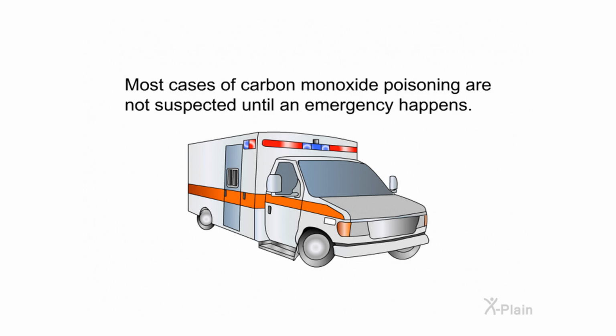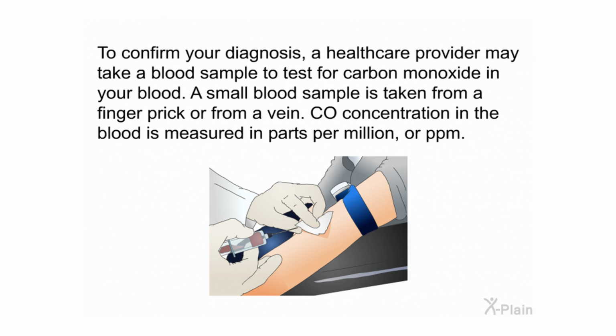Diagnosis. Most cases of carbon monoxide poisoning are not suspected until an emergency happens. To confirm your diagnosis, a healthcare provider may take a blood sample to test for carbon monoxide in your blood. A small blood sample is taken from a finger prick or from a vein. CO concentration in the blood is measured in parts per million, or ppm.